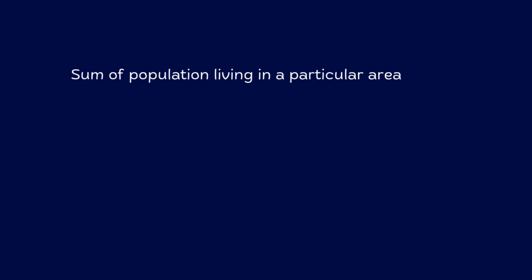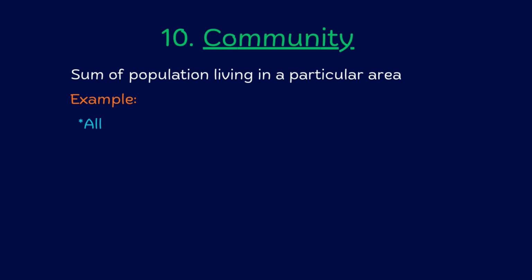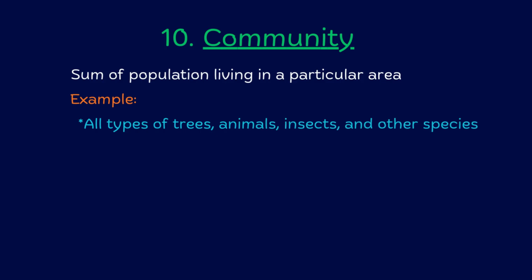Many populations living in a particular area make up a community. An example of a community would be all types of trees, animals, insects, and other species living in the forest.